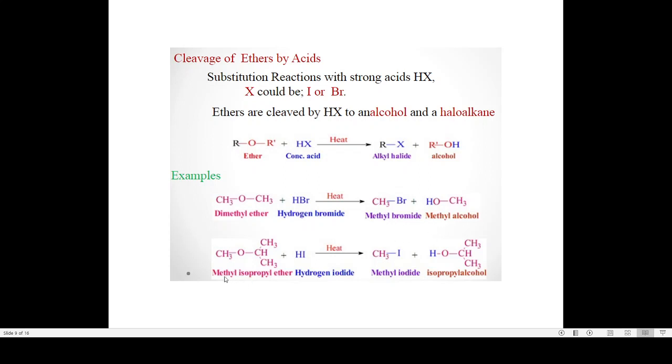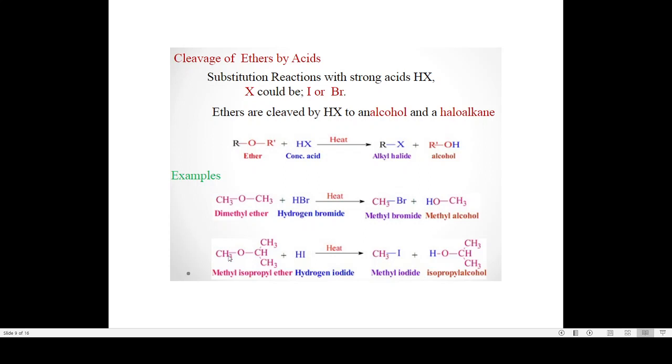When we take an unsymmetrical ether like methyl isopropyl ether and react it with hydrogen iodide, we get methyl iodide and isopropyl alcohol. Whenever we have a mixed ether, the halogen attaches to the smaller group, and hence here we get methyl iodide, the alkyl halide.